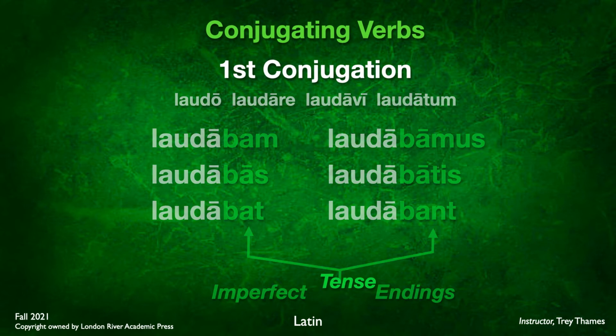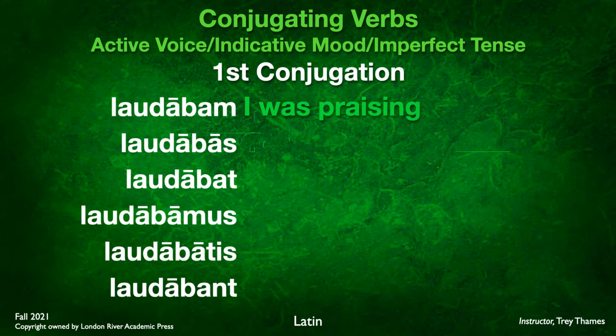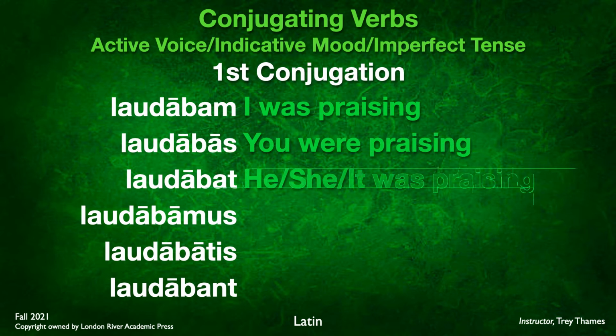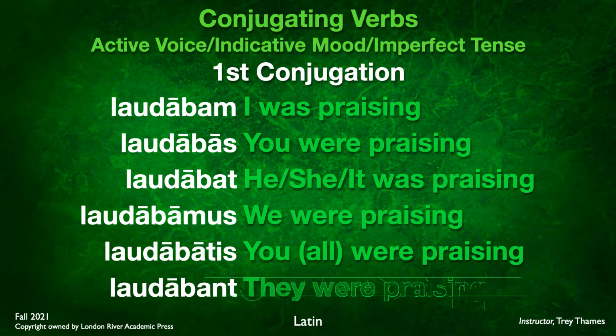Now, how do we translate these? Well, again, as I said, this is action that's ongoing in the past. So I was praising, you were praising, he, she, or it was praising, we were praising, you all were praising, and they were praising. This is the imperfect translation for laudo.